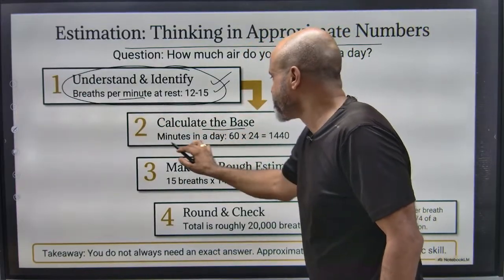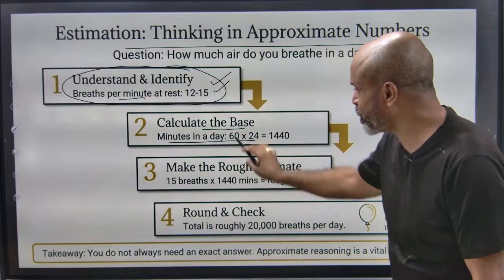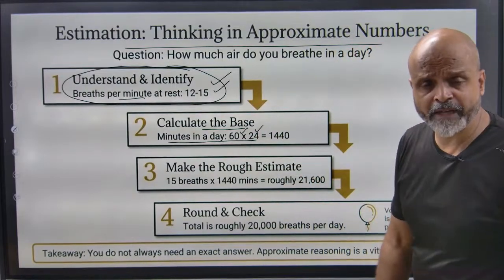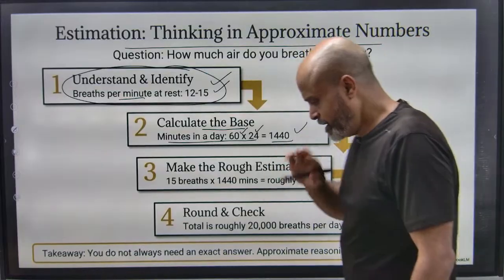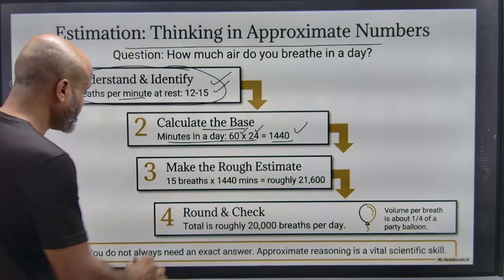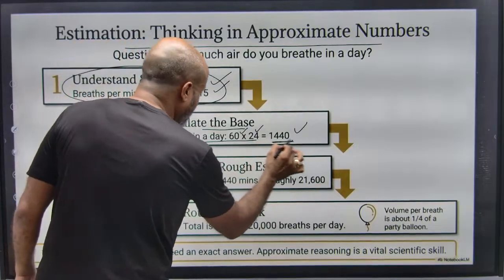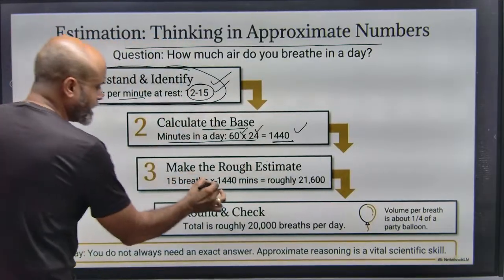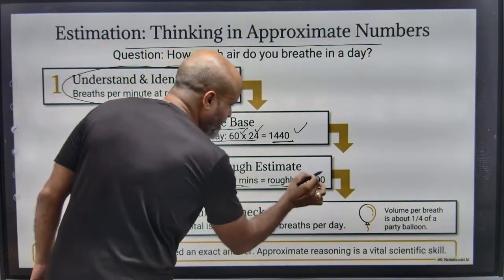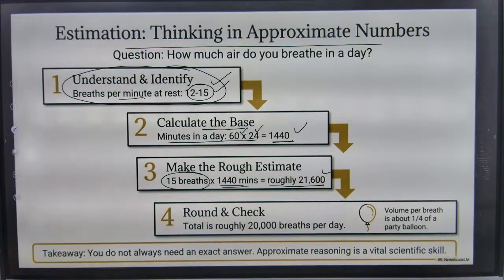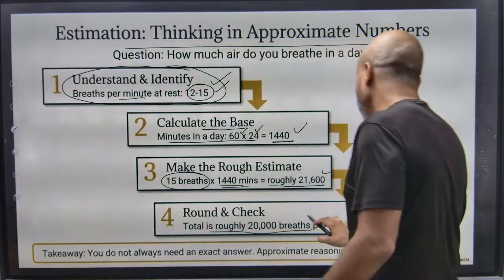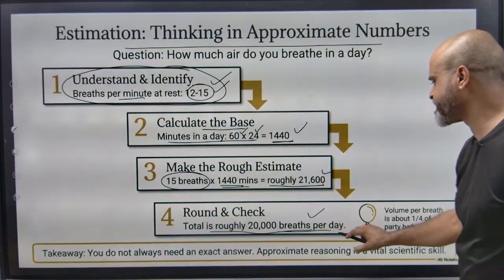Now calculate the base minutes in a day. How many minutes are there in a day? Obviously 1 hour will have 60 minutes. So we have 24 hours. So obviously we will have 1440 minutes in a day. Now in 1 minute you have 12 to 15 breaths. So in 1440 minutes into 15 breaths, roughly 21,600 breaths is what you take in a day. Now totally it's about 20,000, approximately let's say 20,000 breaths per day.